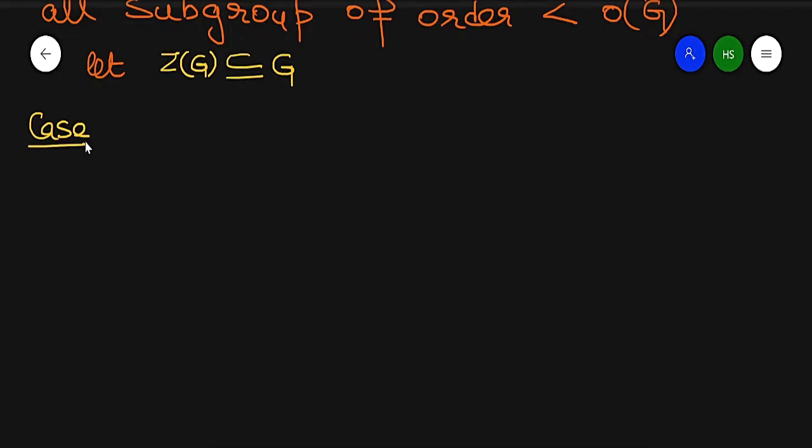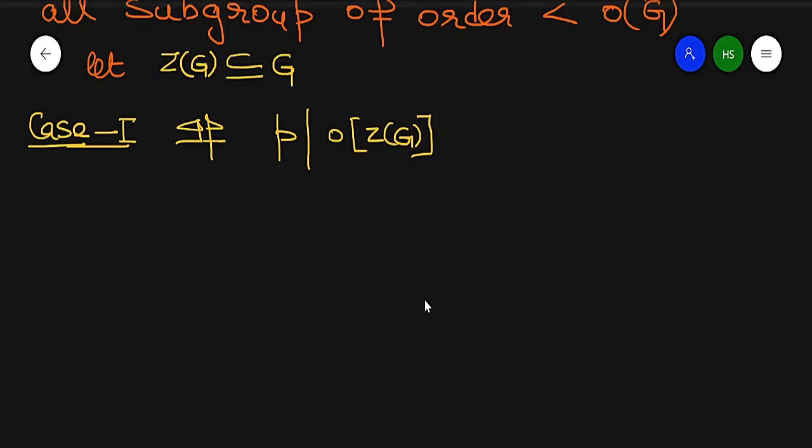Either the prime number p divides the order of the center of G, or p does not divide the order of the center of G. So in this case, p is the prime number which divides the order of the center of G.